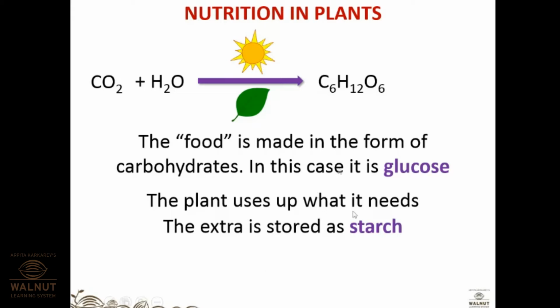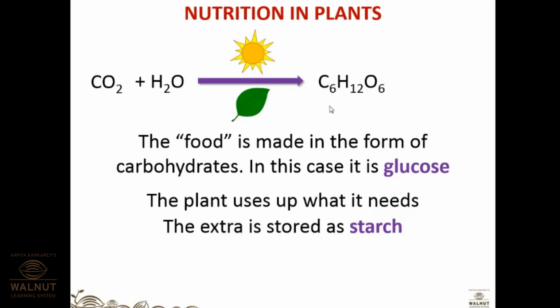So whatever plant is using this food material, it is utilizing it, but it never happens that it utilizes it totally. Okay, if you are asking about the balancing part, it will be covered soon in the PPT. So if you are talking about balancing part, don't worry, we are moving up to it.